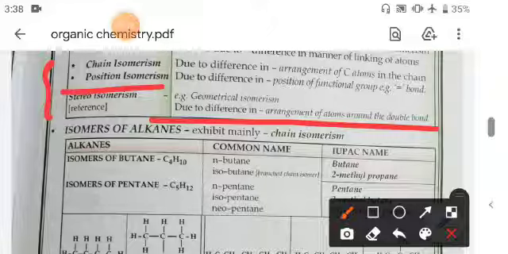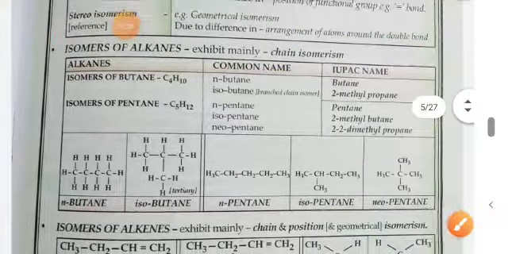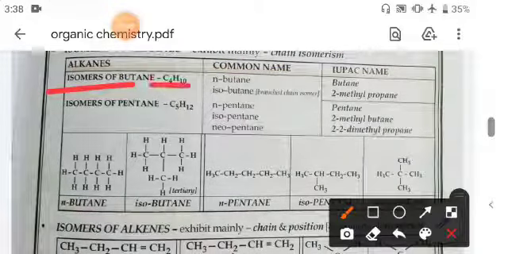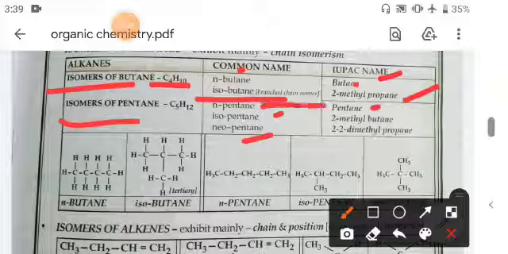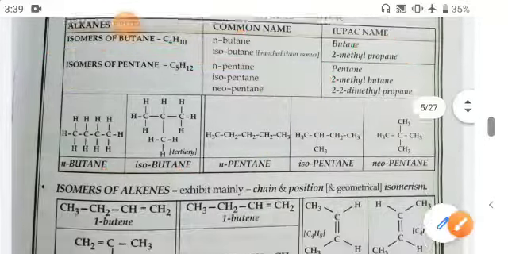Now, isomers of alkanes exhibit many chain isomers. See here, this is an isomer of butane, C4H10, n-butane. Isobutane is the branched chain isomer, 2-methyl-propane. These are all isomers of each other. And for pentane, n-pentane, isopentane, and neopentane can be formed. In IUPAC these are called pentane, 2-methyl-butane, and 2,2-dimethyl-propane. N-butane and isobutane, n-pentane, isopentane, and neopentane are given here.